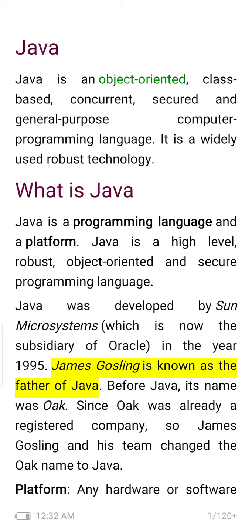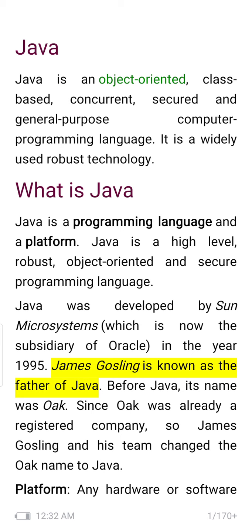What is Java? Java is an object-oriented, class-based, concurrent, secured and general-purpose computer programming language. You all know that a programming language is a language which helps to communicate with the system. The user communicates with the system to do the necessary job he wants to do. So it is a widely used robust technology. What is robust technology? It is a strong technology.